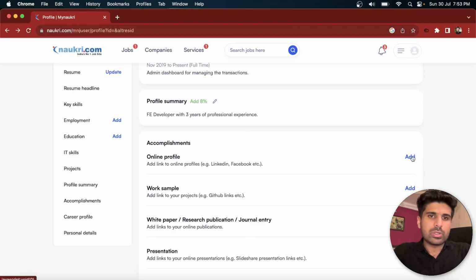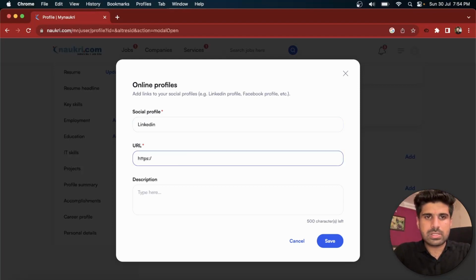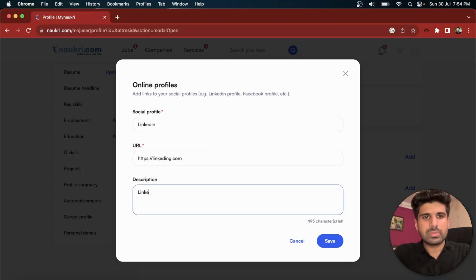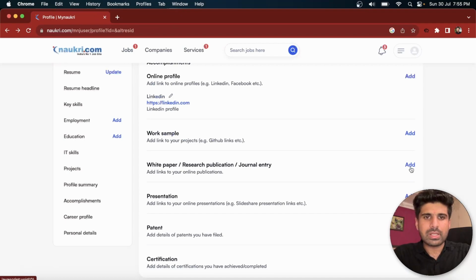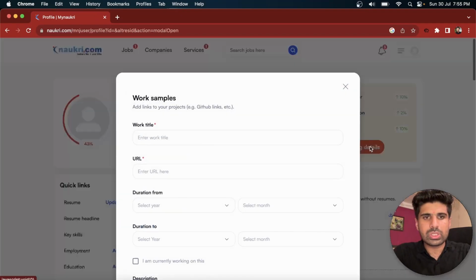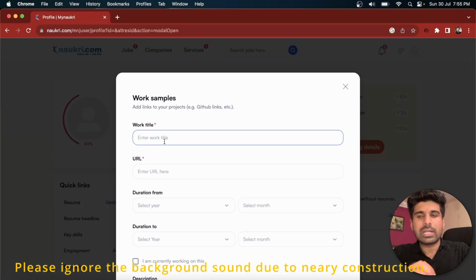So you need to add your online profiles. I don't have one at this time, so just make it like LinkedIn, https://linkedin.com, and add a description: LinkedIn profile. You need to enter a proper description here of this online profile, and you need to add a work sample, like whatever project you have done. So you can enter, let's suppose, a GitHub link or any portfolio link or any live website which you currently have.